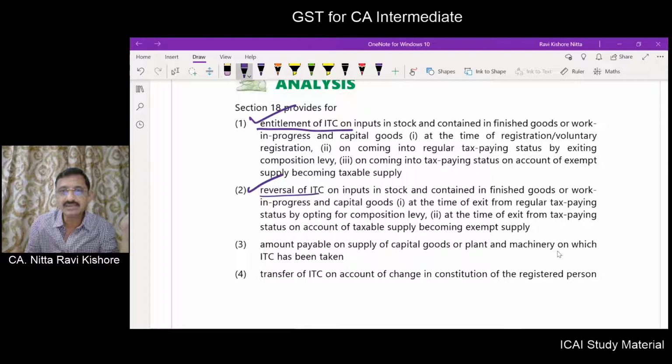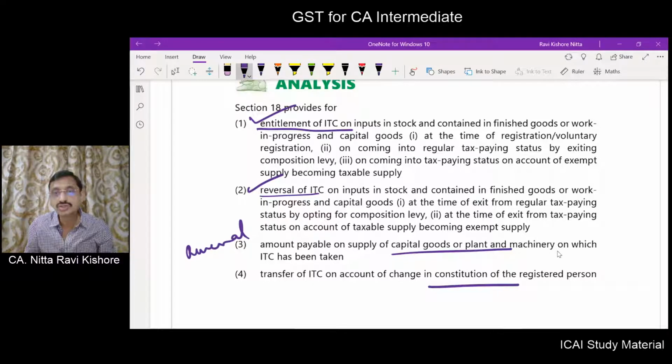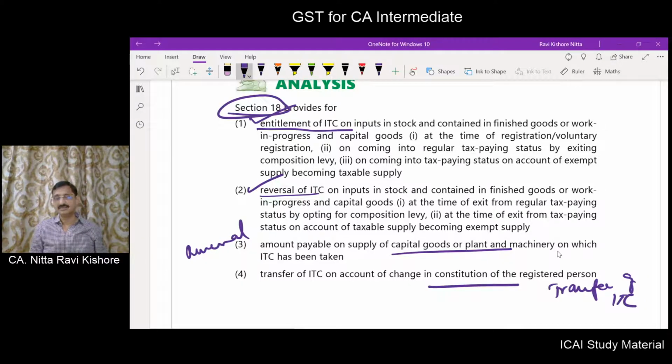You are selling the capital goods or plant and machinery on which you have taken the ITC. Reversal is to be done. Suppose there is a change in constitution, transfer of ITC will be done. All these points have been dealt by section 18. Sometimes you have to reverse, sometimes you have to take, sometimes you have to transfer your credit to the other person.